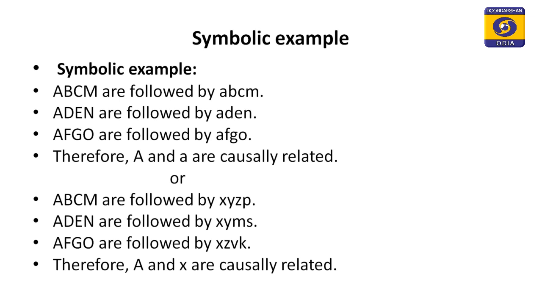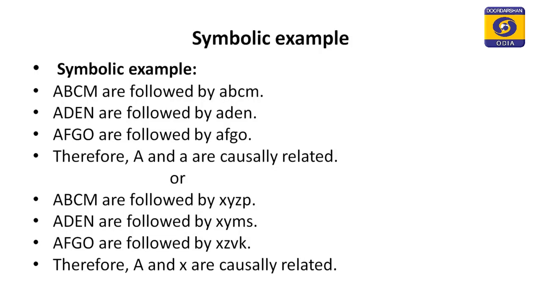Suppose we say one person having some height, some living in some location, etc. A, B, C, M are followed by a, b, c, m, that means capital A, B, C, M for antecedent factors, and small letters a, b, c, m for consequent factors. Then in another case A, D, E, N followed by a, d, e, n.